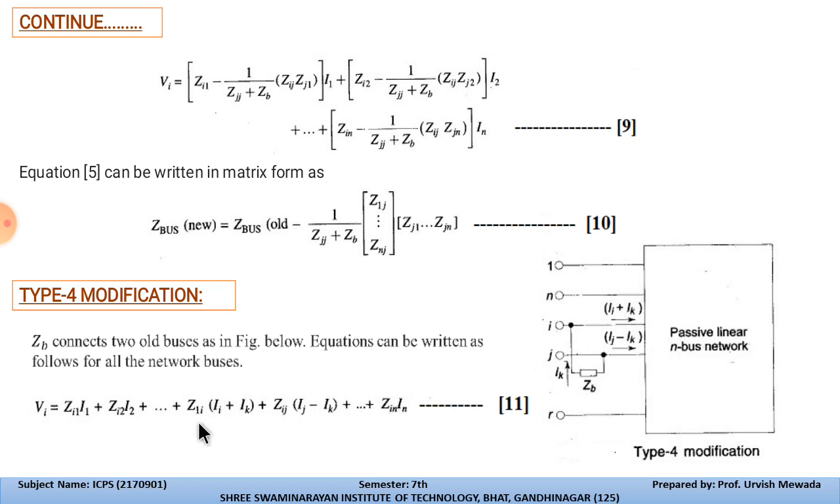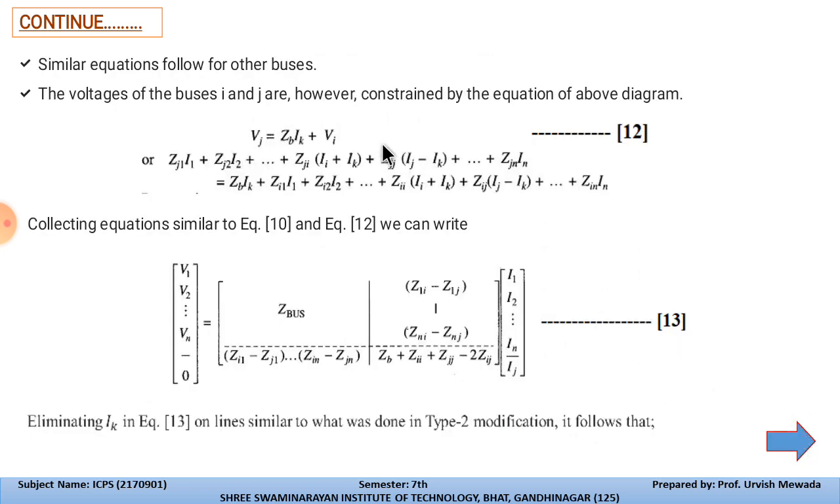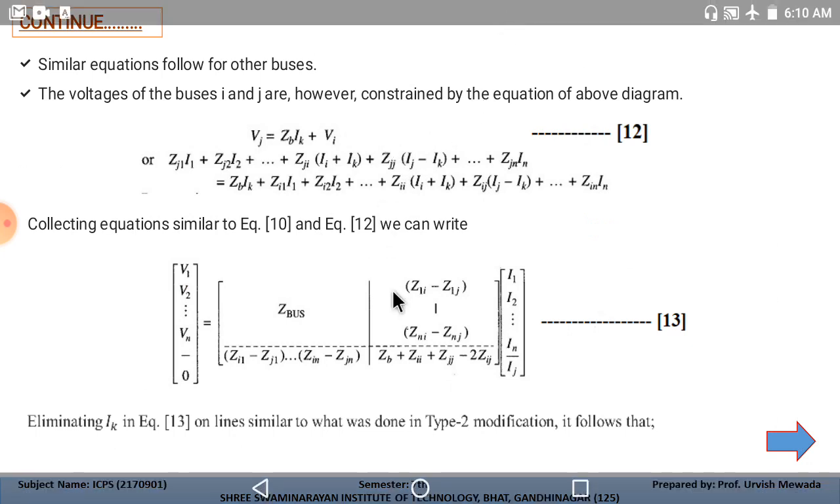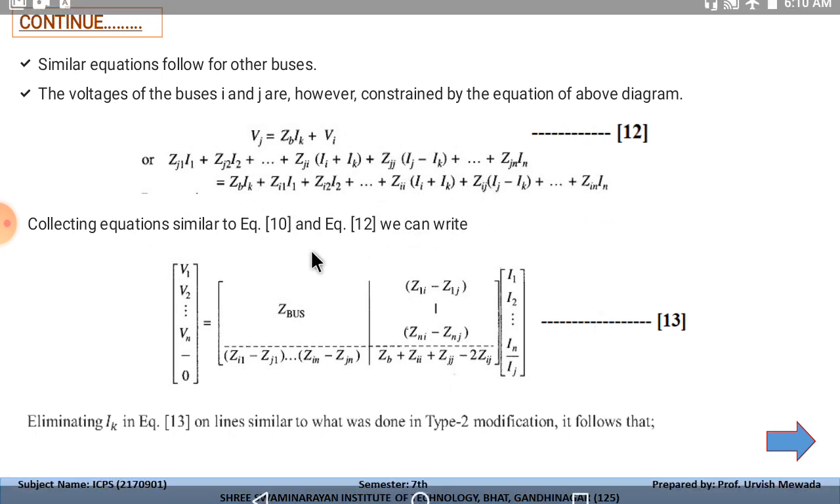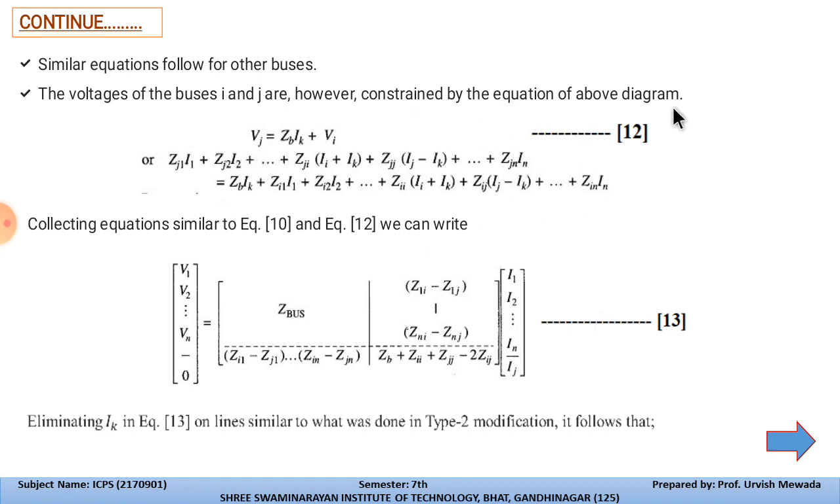So over here you can see that the currents at zi are the addition of Ii plus Ik, and at the zij bus over here the current is Ij minus Ik. So this is how we can form the equation for v1. So this is the type 4 modification. Now similar equations follow for the buses. So the voltages of the buses i and j are constrained by the equation of the network diagram. So let us again write the equation for the jth bus.